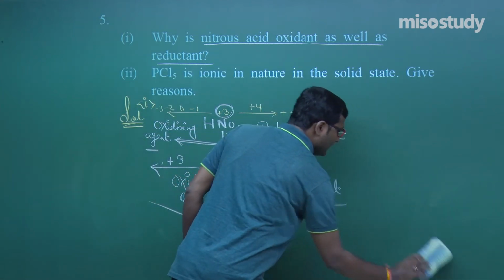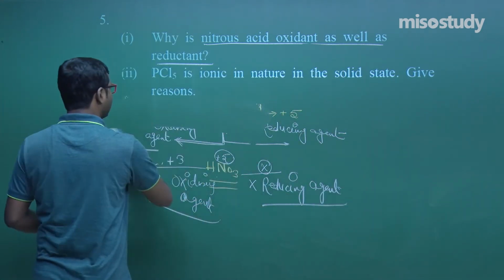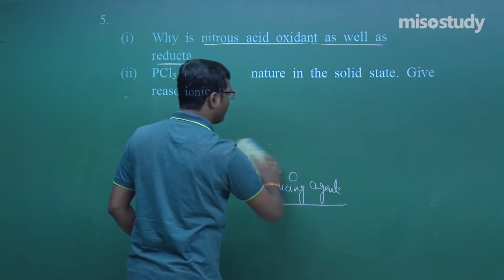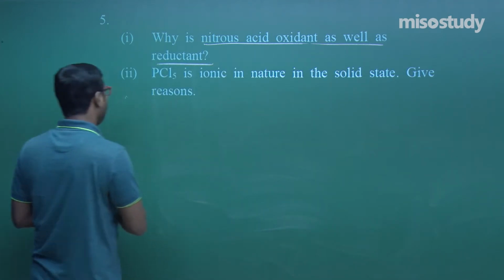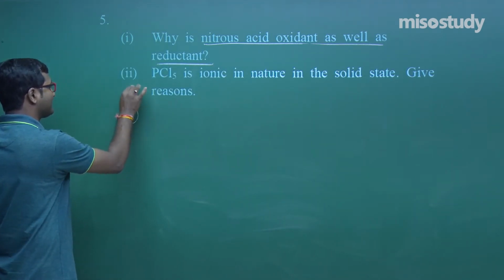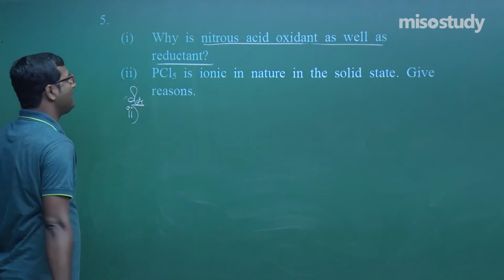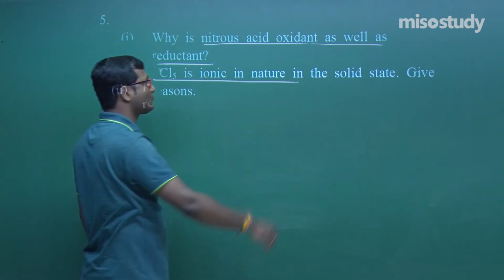Now I am going to rub this and we will discuss the next question, the second part of this question. Second part. What is the second question? That is question number 2 here. PCl5 is ionic in nature in the solid state.